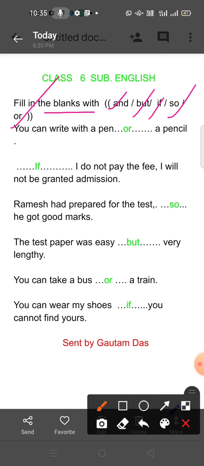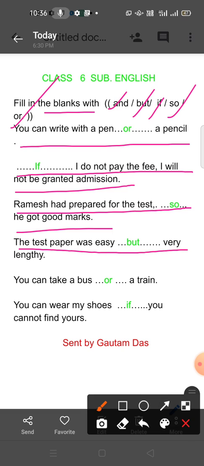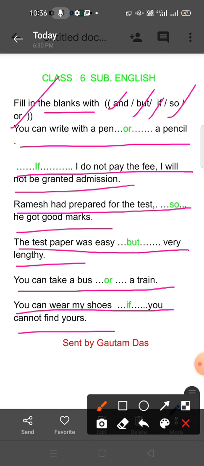The first sentence: You can write with a pen or a pencil. If I do not pay the fee, I will not be granted admission. Ramesh had prepared for the test, so he got good marks. The test paper was easy but very lengthy. You can take a bus or a train. You can wear my shoes if you cannot find yours.